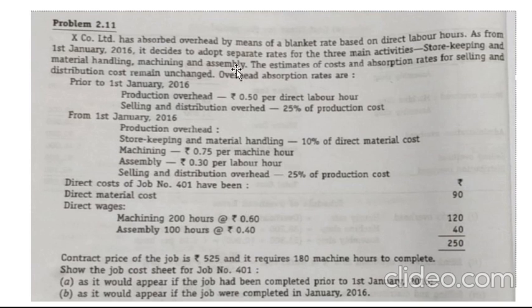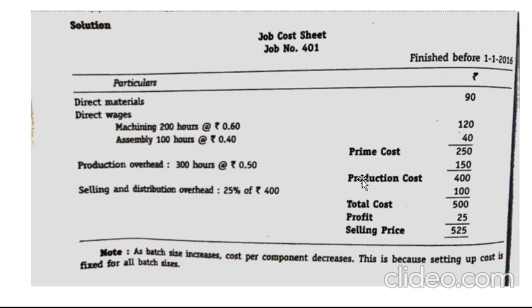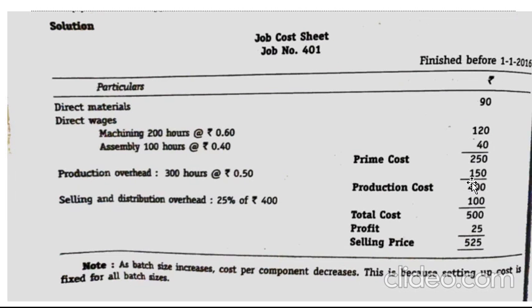Directly you have selling and distribution. So this is your cost of production or production cost. So your production cost would be 400. So next is your selling and distribution.